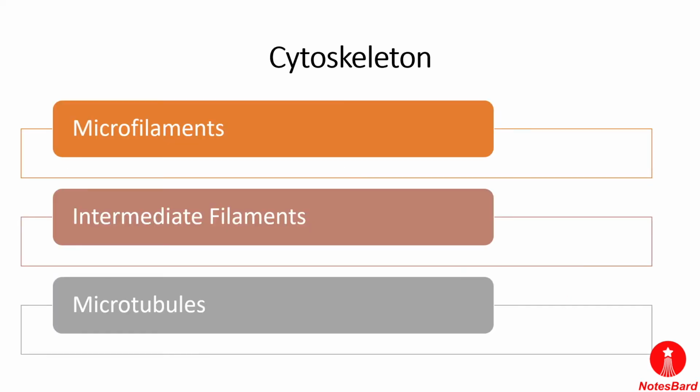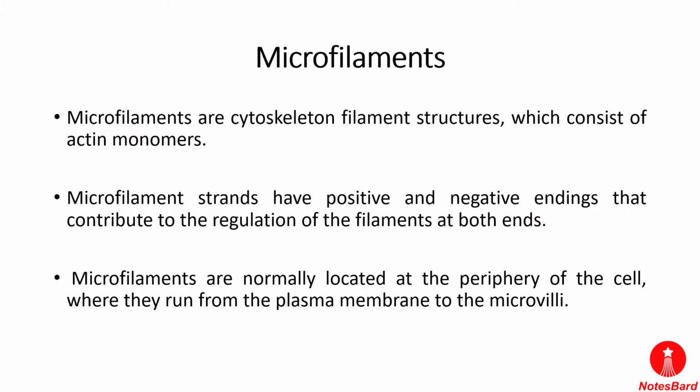Now the cytoskeleton has been further divided into three parts: the microfilaments, intermediate filaments and the microtubules. First we will discuss the microfilaments. The microfilaments are the cytoskeleton filament structures that consist of actin monomers.